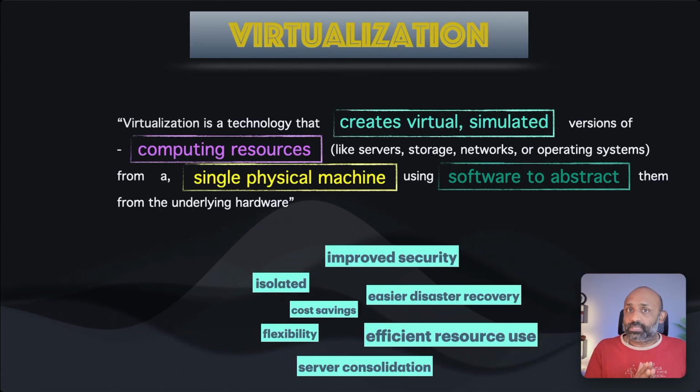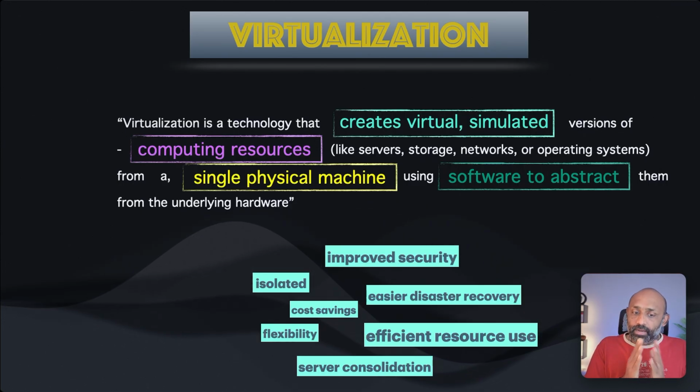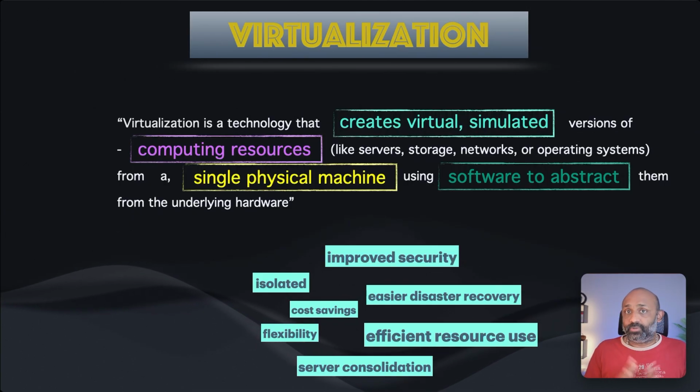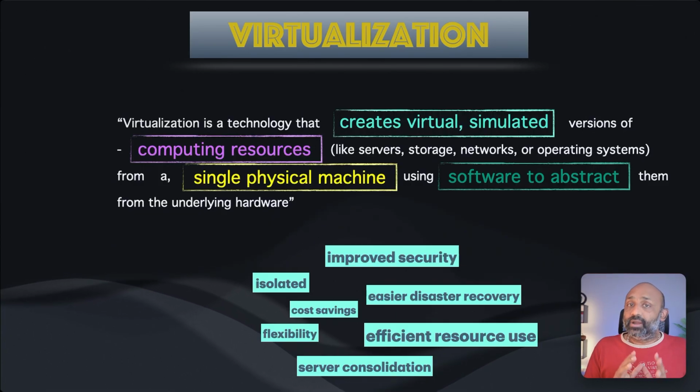It could potentially save a lot of cost. It's also easier for disaster recovery, and we have a lot of flexibility to play with, and efficient resource utilization of that single server. And then the server consolidation. We can consolidate all of that into a single server, right? So these are some of the key benefits of virtualization as such.